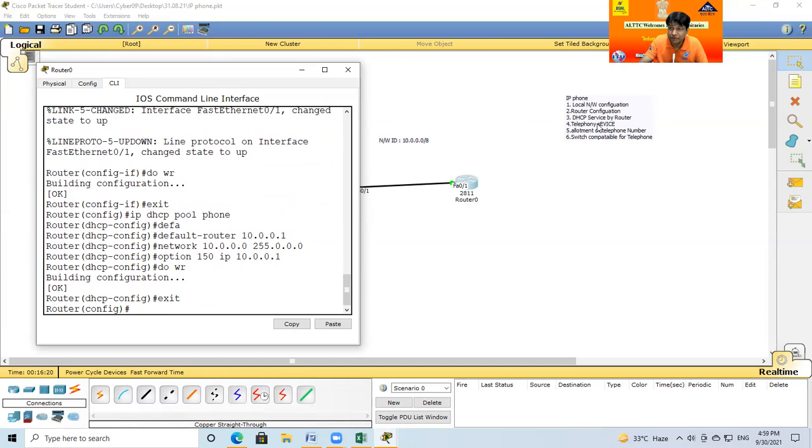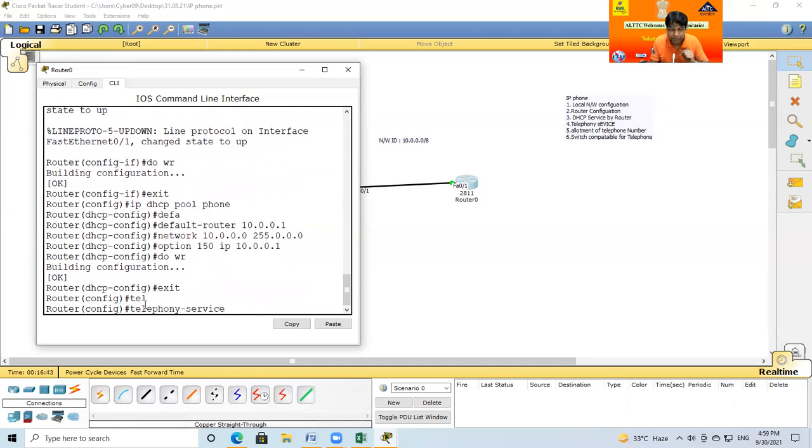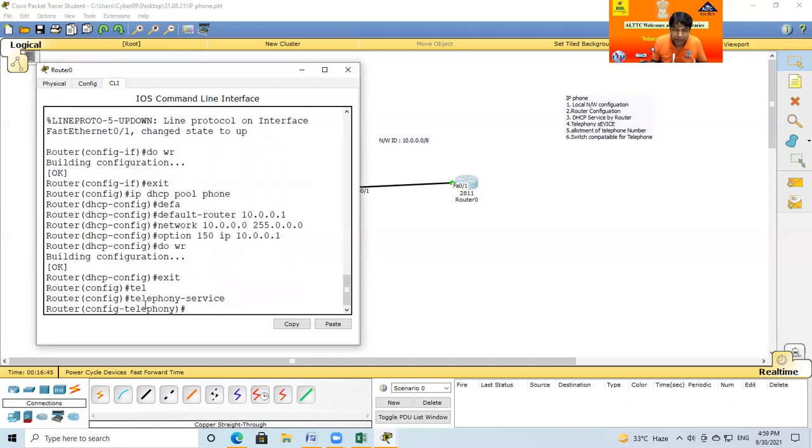Now the telephony service. The allotment of IP and router configuration you are already aware of. Now telephony service is new for all of you. So now I give the instruction to the router: you go for telephony service. Just write telephony; use the tab key and the command will be completed automatically. The router says, okay, I am ready for the telephony service. Now it is your turn.